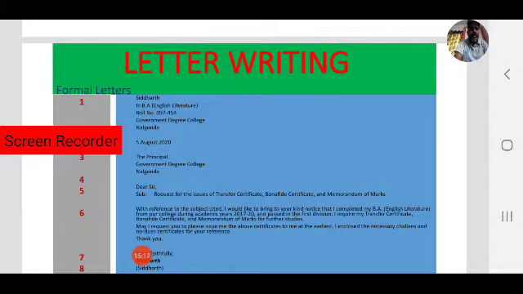I request my transfer certificate, bona fide certificate and memorandum of marks for further studies. May I request you to please issue the above certificates to me at the earliest. I have enclosed the necessary challan and no dues certificates for your reference. Thank you. Yours faithfully, Siddharth.